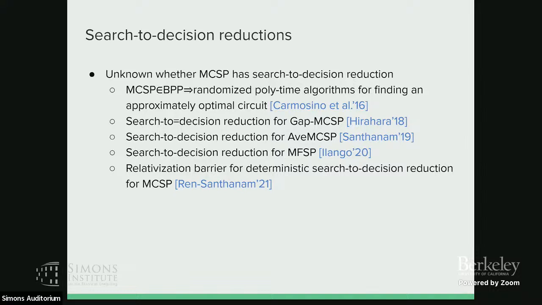it is unknown whether MCSP has a search to decision reduction, right? Actually there is some research showing search to decision reductions for some variants of MCSP, like the gap version of MCSP, average-case MCSP, or MFSP, which is a formula version. And also this one shows that if the worst case MCSP is in BPP, then you have a randomized polynomial time algorithm for finding an approximate optimal circuit. And also there's some relativization barrier for deterministic search to decision reductions for MCSP.